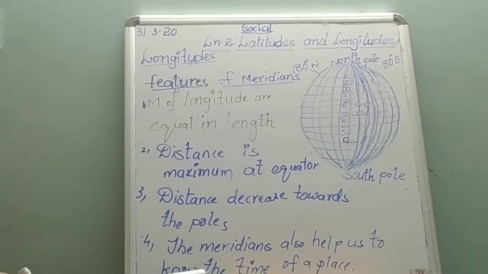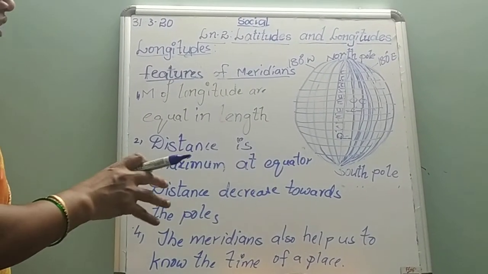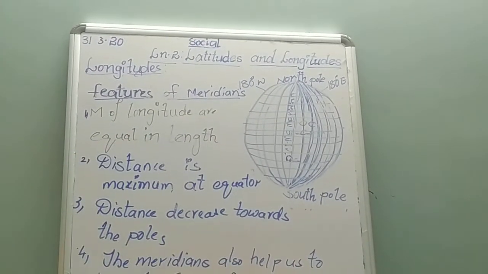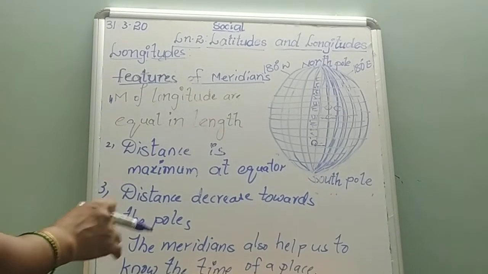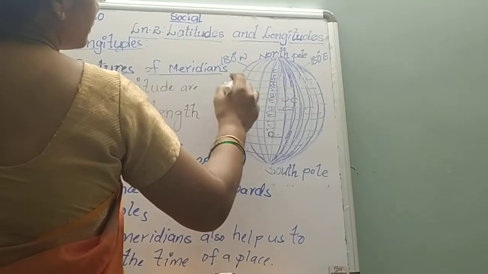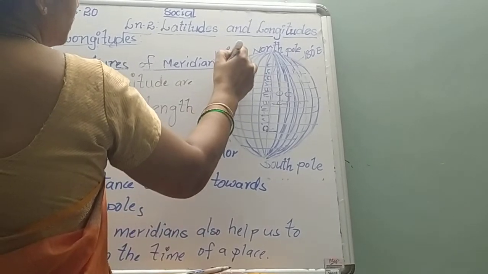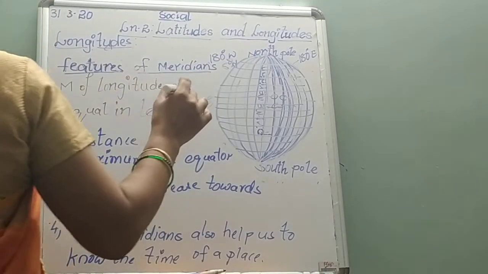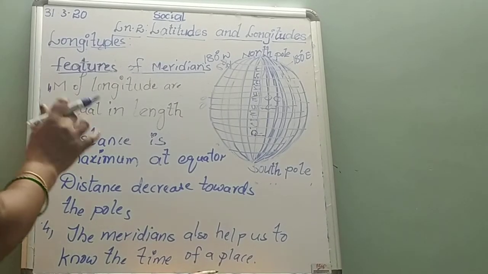I will give you one example. So we can exactly find the place of any particular location. Okay, suppose a place is at 80 degrees north. Equator 0 degrees, 30, 40. So here, 80 degrees north. And another one, 40 degrees east.